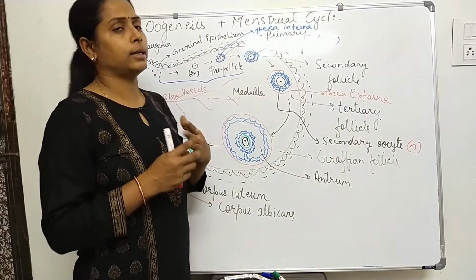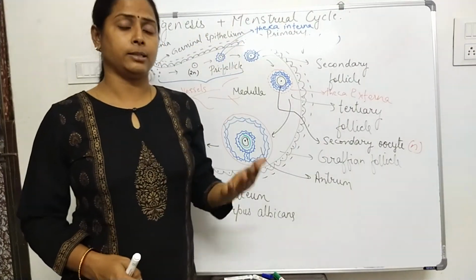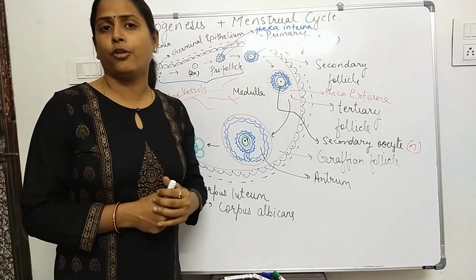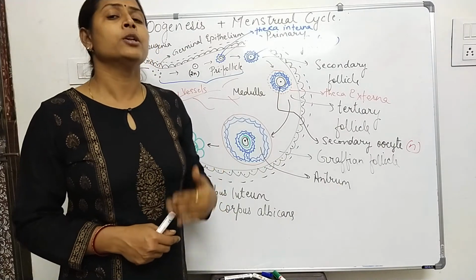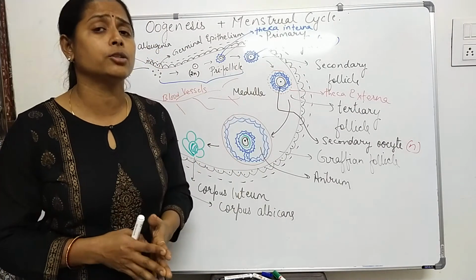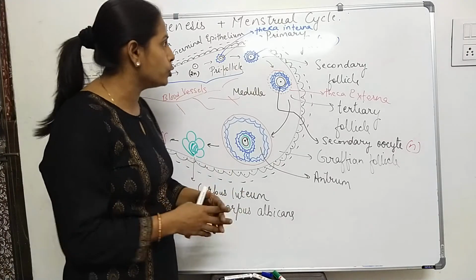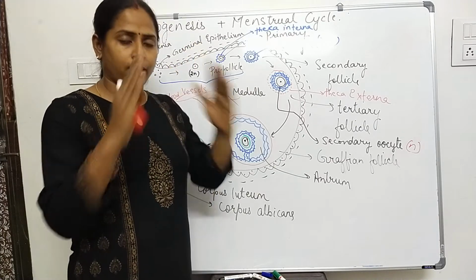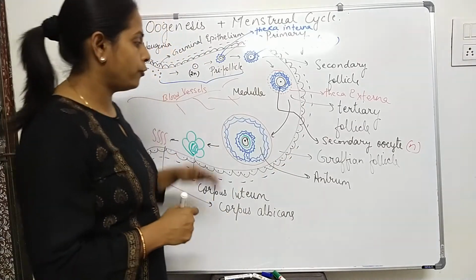The menstrual cycle is the reproductive cycle that takes place in the female ovary. It starts at the stage of puberty, only at the age of puberty. The condition when it starts is known as menarche, and the condition when it stops at the age of 45 to 50 is known as menopause. The menstrual cycle is a female reproductive cycle divided into 4 phases, 4 stages.